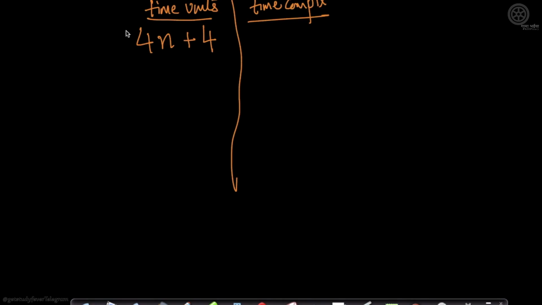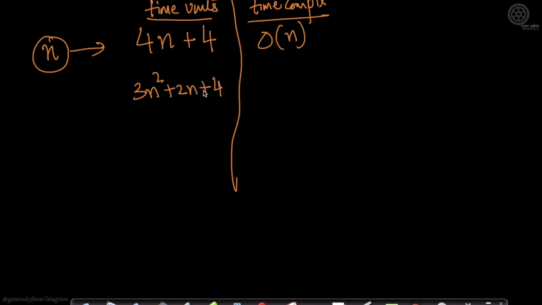When you have something like this, for an input of size n, if it takes 4n plus 4, then I say that my time complexity is order of n. Now let's say I have 3n square plus 2n plus 4, for an input of size n.